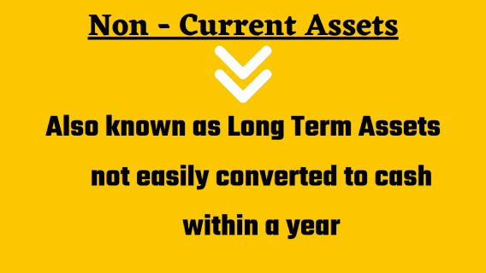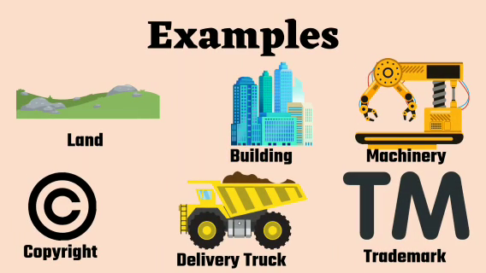Non-current assets are also known as long-term assets. These are not easily converted to cash within a year. For example, land, building, machinery, copyright, delivery truck, trademark. The organization has no intention to sell these assets. It will use these assets to carry on its business for more than a year. For example, machinery. Its useful life ranges from 3 to 20 years. It will be used to produce goods.